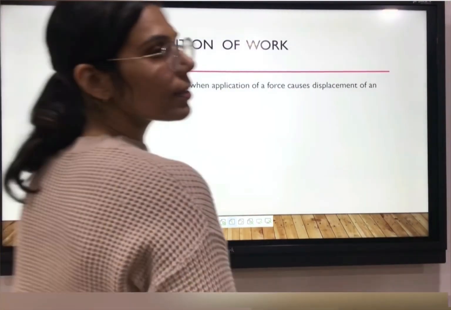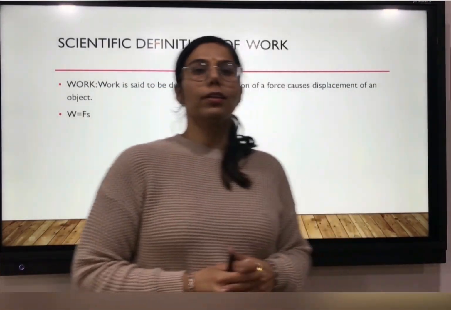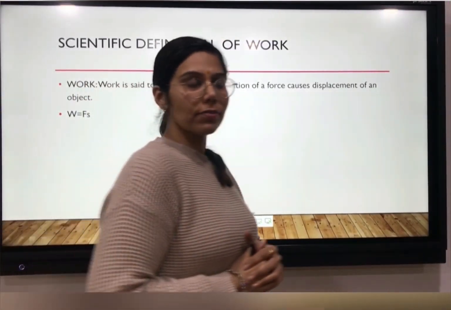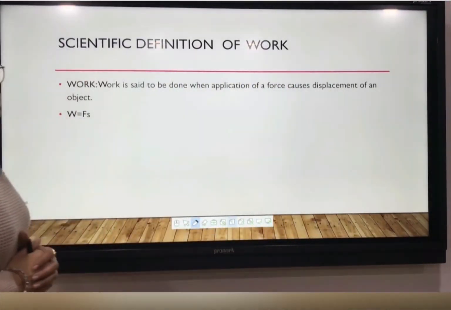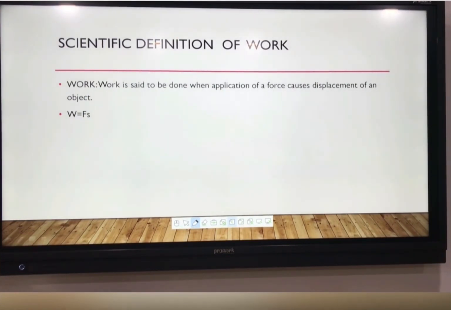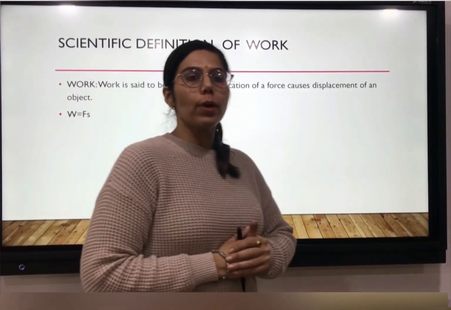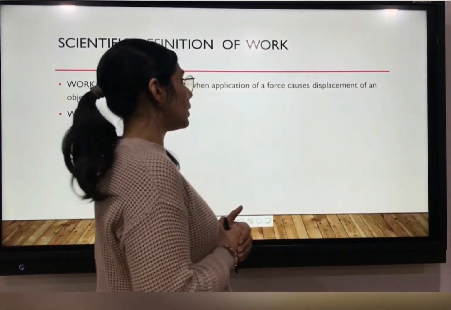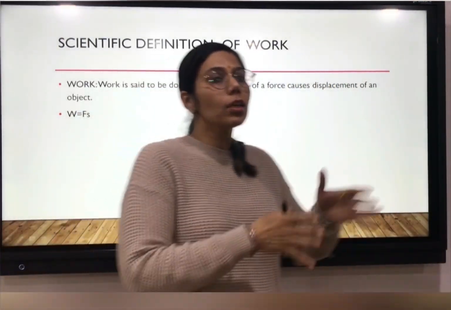Yes, now let us learn about the scientific definition of work. Okay, what is work in terms of science? Work is said to be done when application of force causes displacement of an object. Whenever we apply force to any kind of object, it must displace. Here displace means it should change its position.